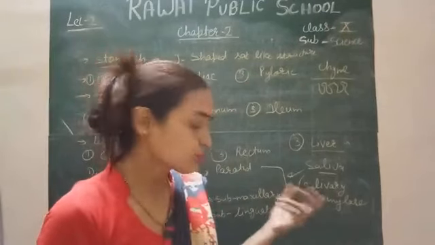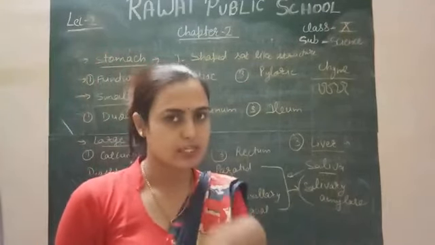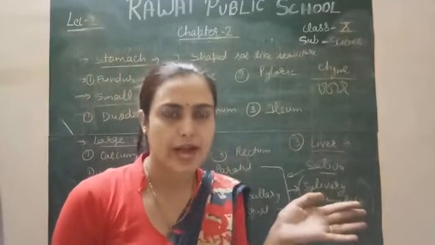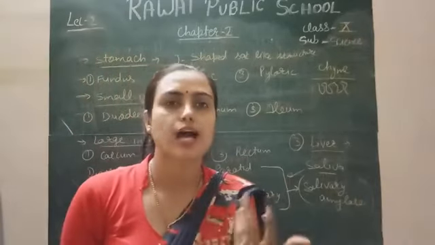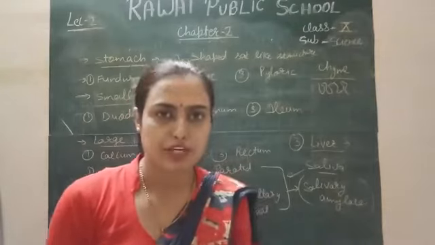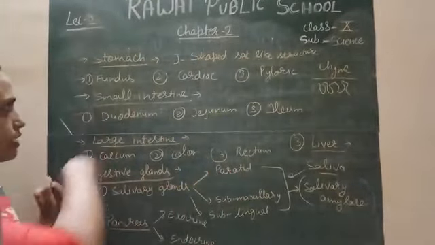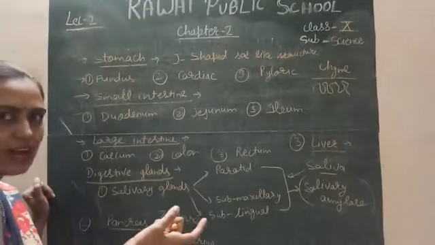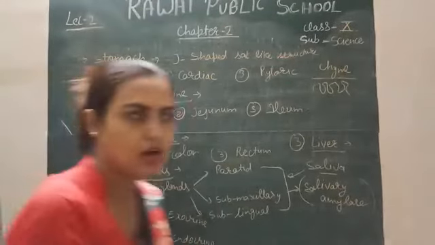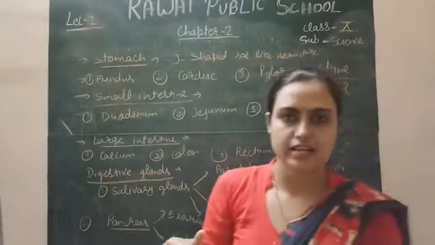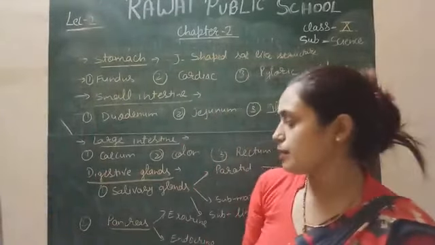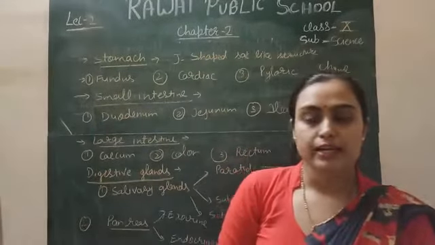After this, your food goes into the pharynx and esophagus. There is no digestive gland in the pharynx and esophagus because they are only the connecting part of the alimentary canal. Next we will proceed to the stomach. I told you the gastric glands are present. Next, after the stomach there is the pancreas,